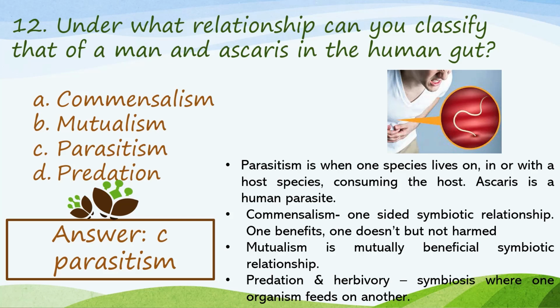On the other hand, other choices have different meanings. Commensalism, that's a one-sided symbiotic relationship. One benefits, the other doesn't, but not harm. Mutualism should have both parties benefited. Predation and herbivory, this is a relationship where one organism feeds on another.